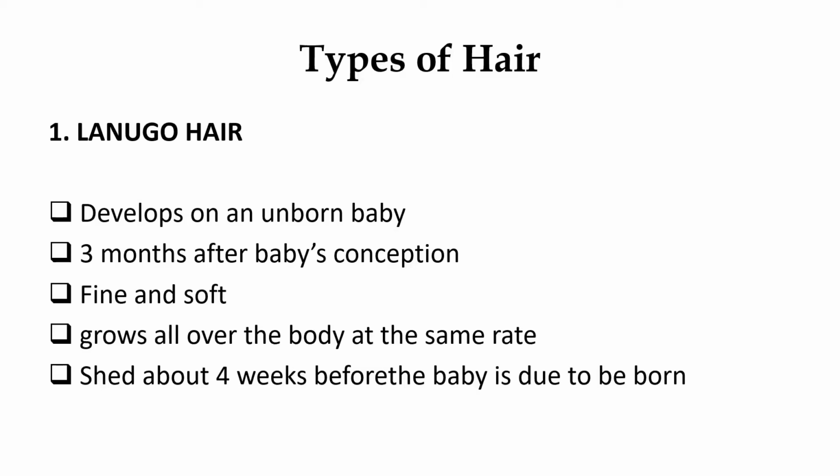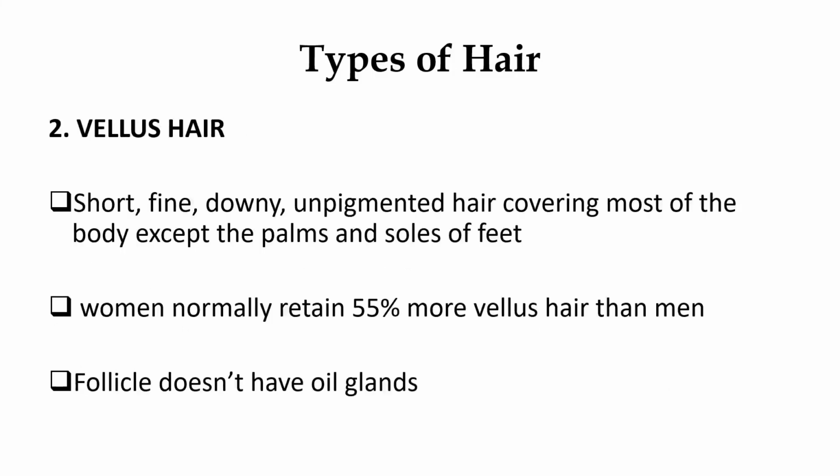So they are very fine and soft hairs on the baby before the birth, and grow all over the body at the same rate, and are automatically shed about 4 weeks before the baby is due to be born. So lanugo hair means the very fine and soft hairs present all over the body of the baby before the birth. Vellus hair.